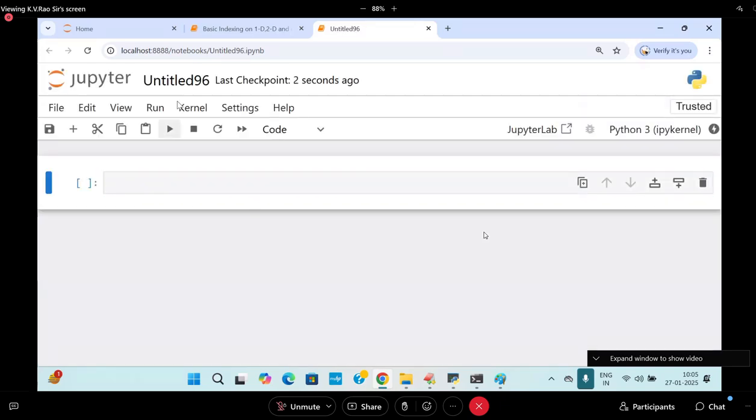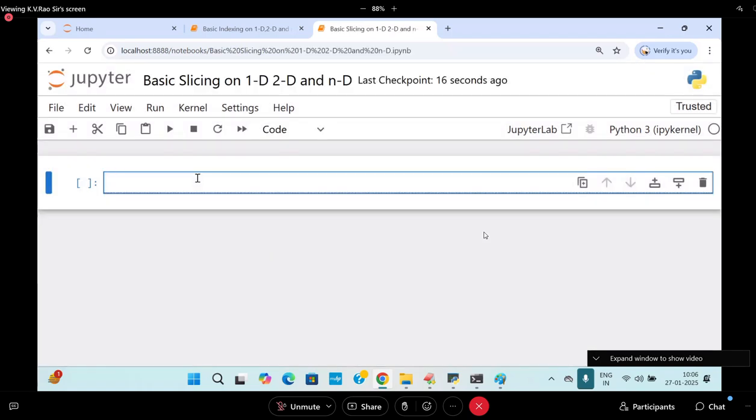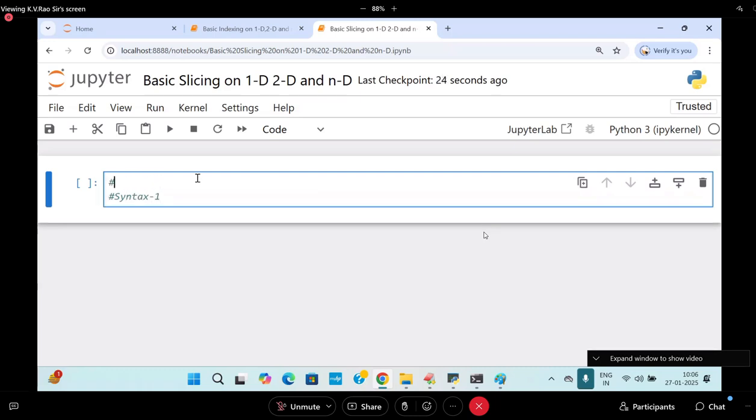So I'll go to basic slicing on 1D, 2D and ND. I'm going to start. Syntax number one: slicing on 1D.